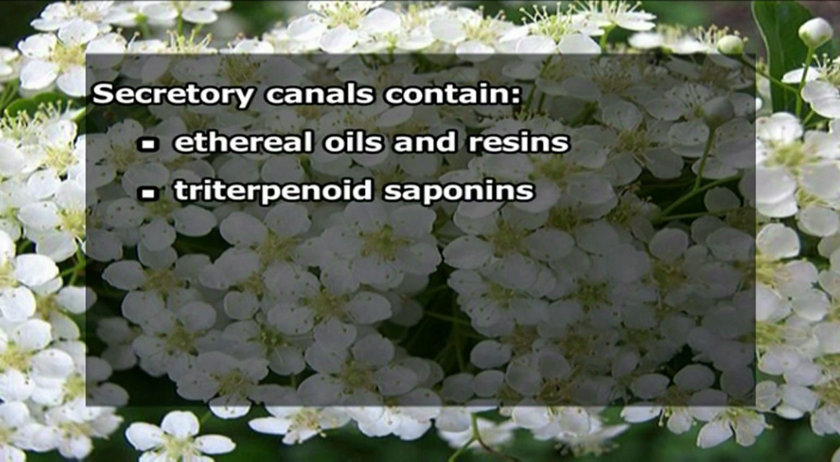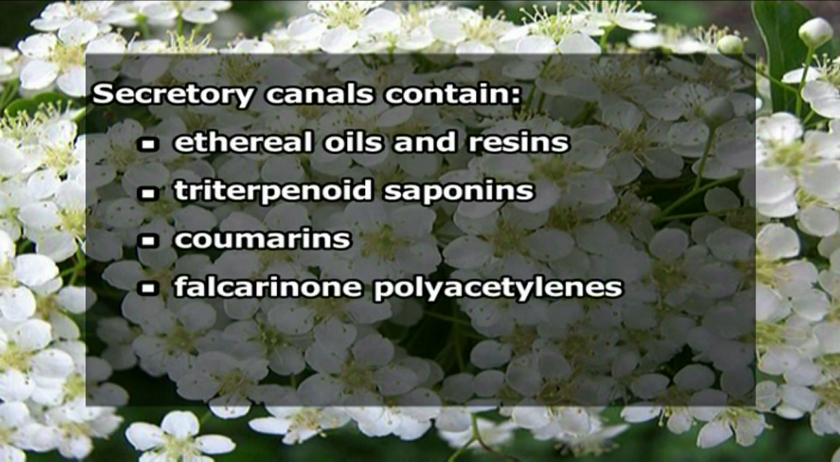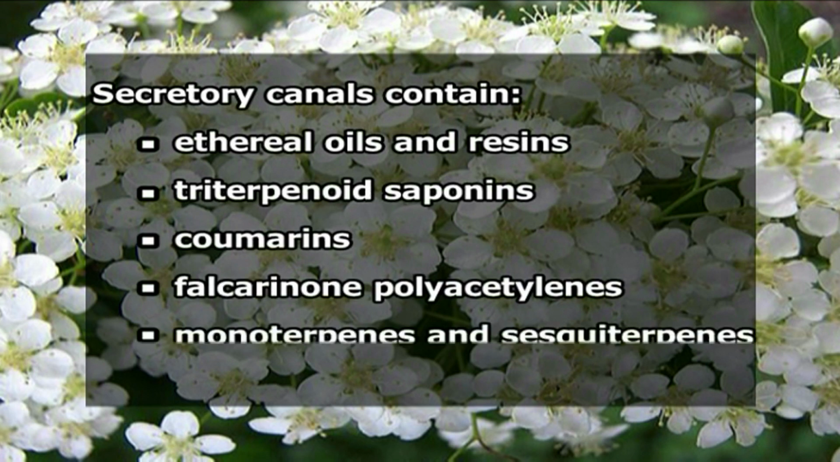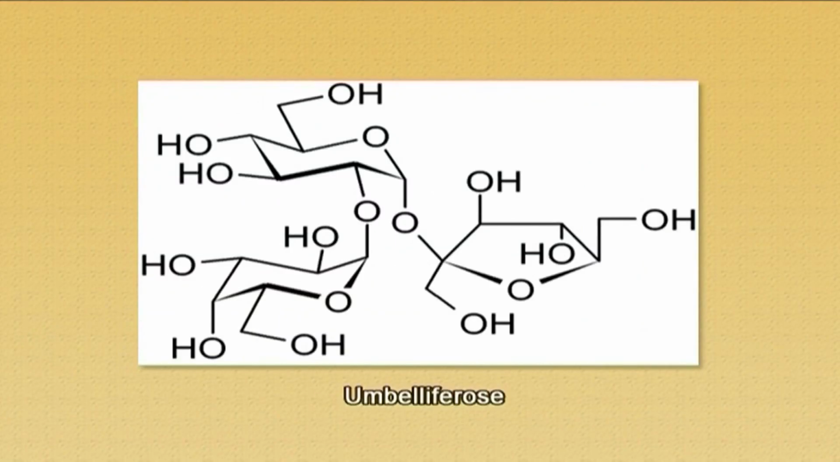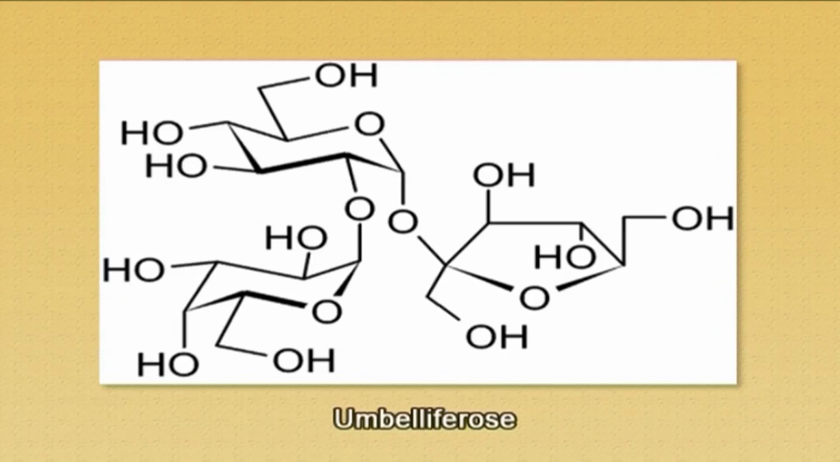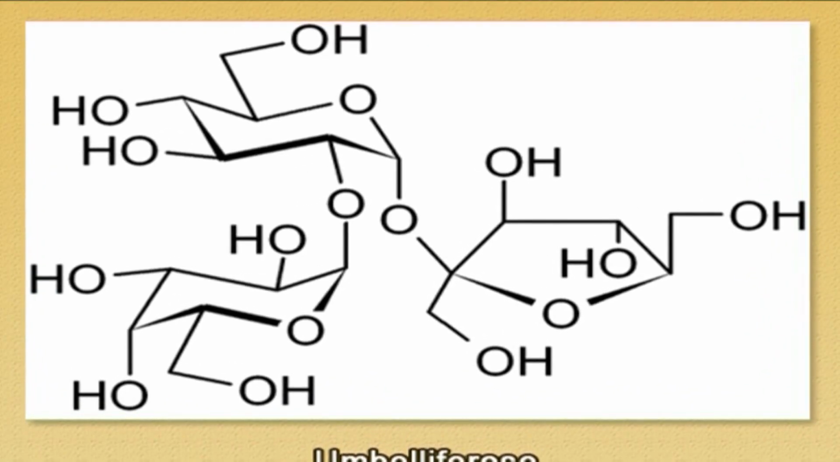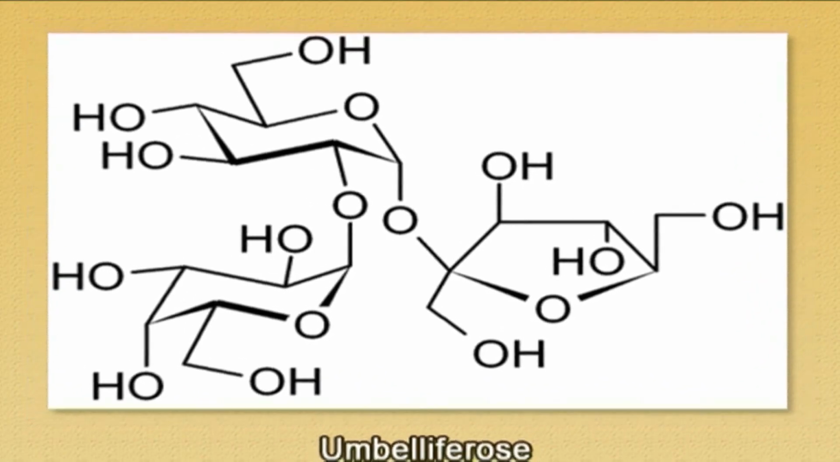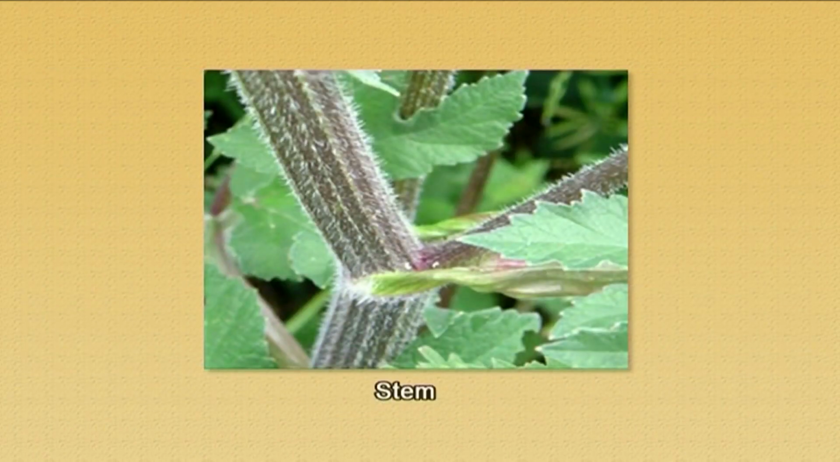Also, they contain triterpenoid saponins, coumarins, polyacetylenes, monoterpenes, and sesquiterpenes. A characteristic phytochemical by the name of umbelliferose is present in Apiaceae. What is this umbelliferose? It is a trisaccharide which occurs as a carbohydrate storage product. The stems are always associated with hairs, called pubescent, and these hairs are of various types.